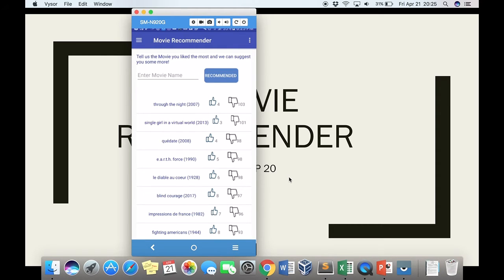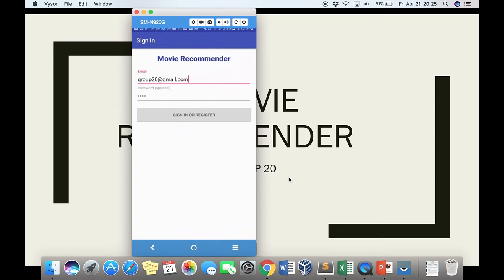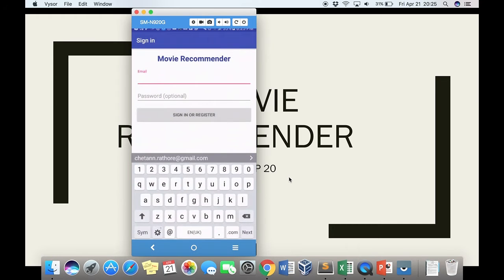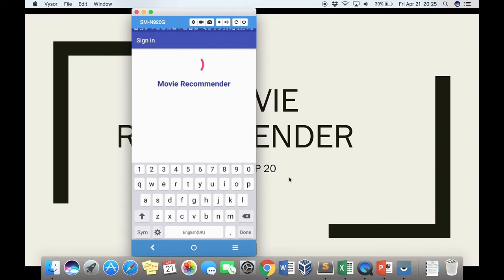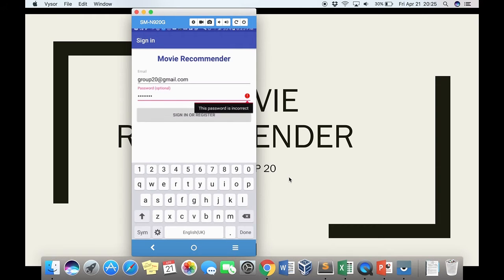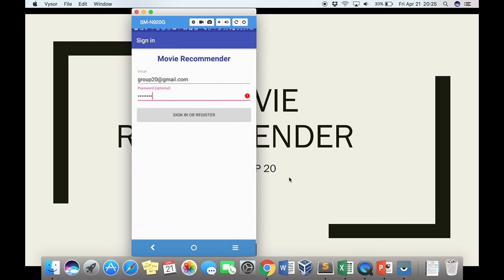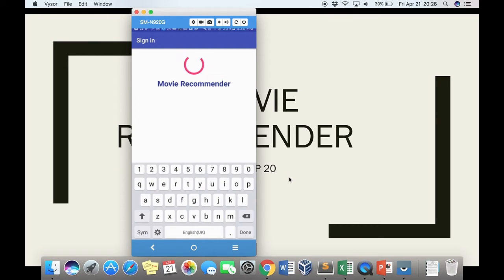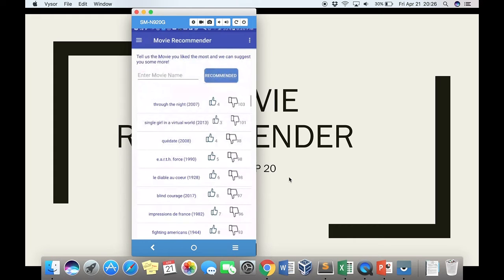Now going into the details of the login activity, we have created this login activity. Here if we enter the email ID, for example, and if we enter some incorrect password, then it will give me an error. It will not allow me to log into the movie recommender application. Now, entering into the application, I have this main activity.